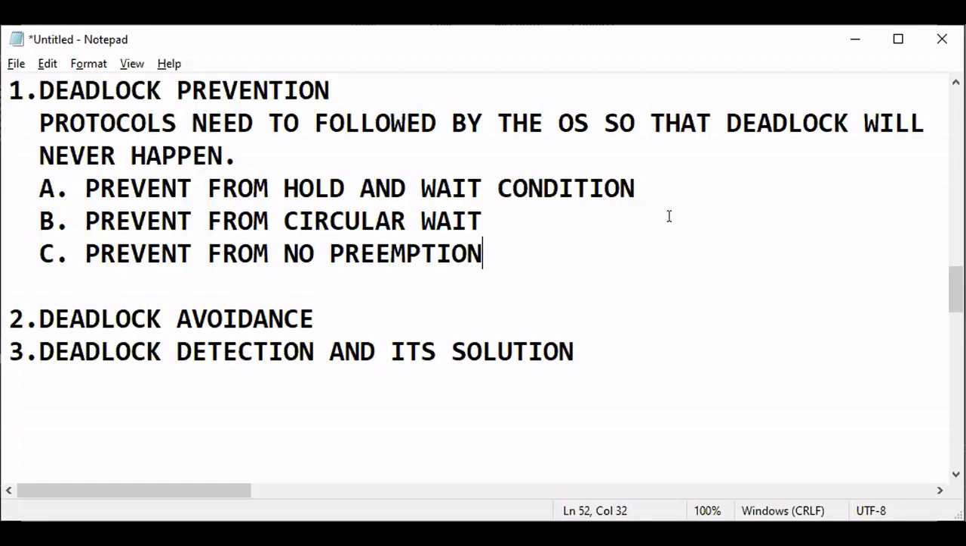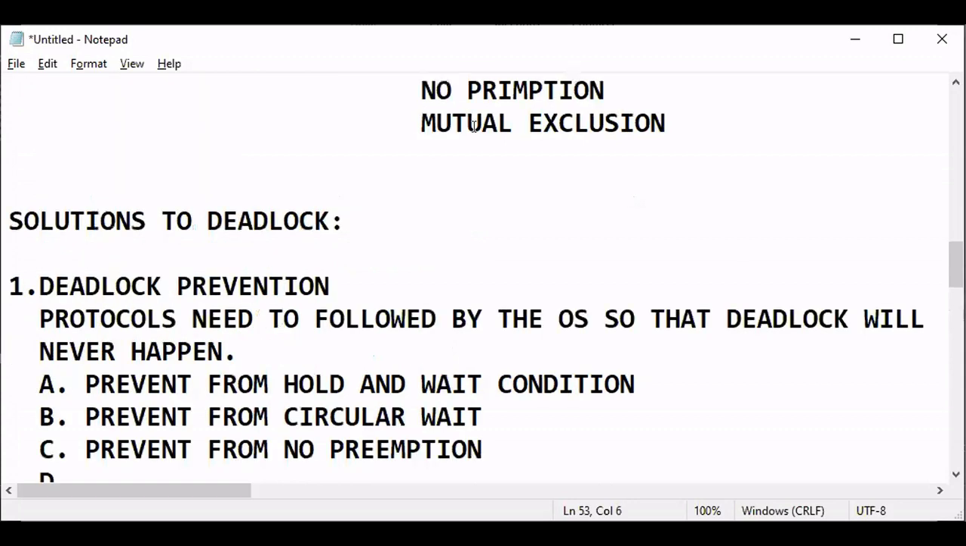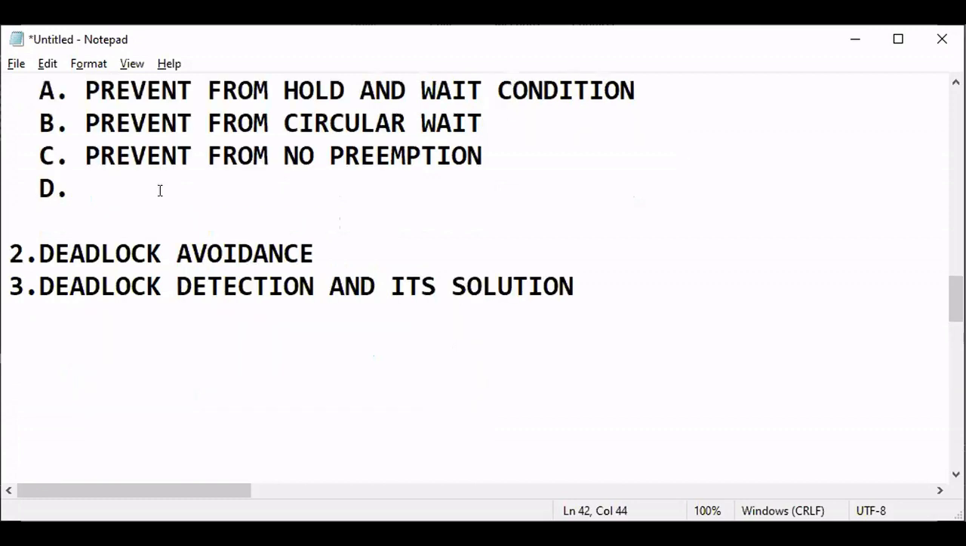Next is the fourth case. What is the protocol we'll write? What is the fourth case? This is mutual exclusion. So we need to prevent that, by allowing mutual inclusion of processes. Prevent mutual exclusion. How? Allow mutual inclusion, so that two processes at a time can share the resource.